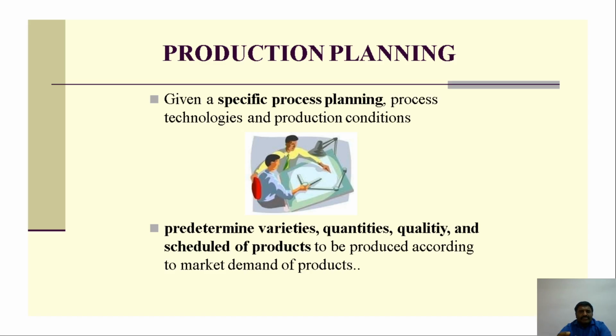It will give not just the process of planning or a production plan, but how it can be made, what is the cost, what is the time taken, what is the reliability, and what recycling can be done. It all comes in a specific planning process: what technology we are using, and the production conditions, the predetermined varieties, qualities, quantity, and scheduling of products to be produced according to the market demand.